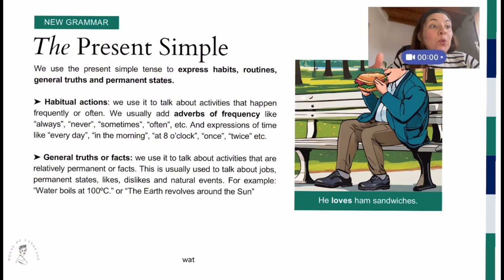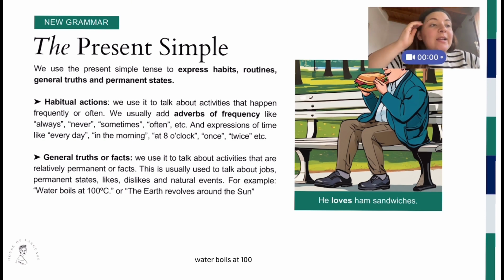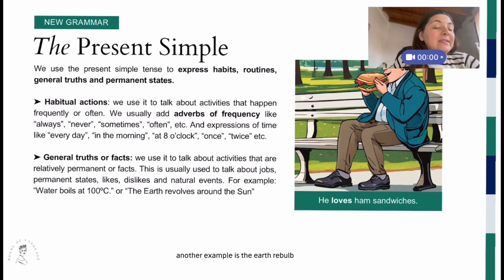For example, water boils at 100 Celsius degrees. Here and in China and in the USA, water boils at 100 degrees. It doesn't change. So this action, I'm going to express it with the present simple. Another example is the earth revolves around the sun. That is a fact. That is a natural event and it is like that. It is like proved.